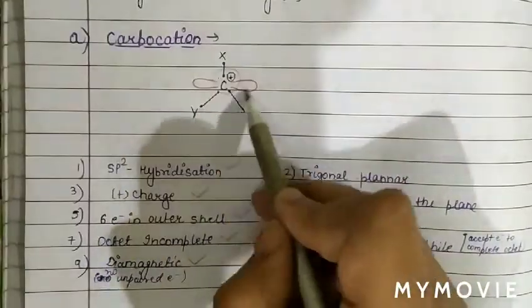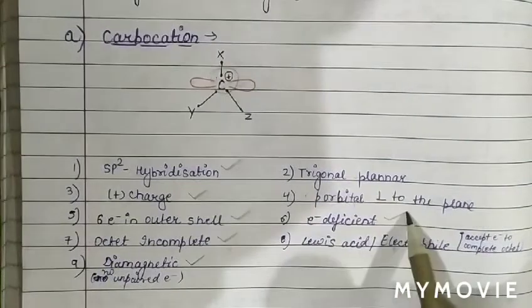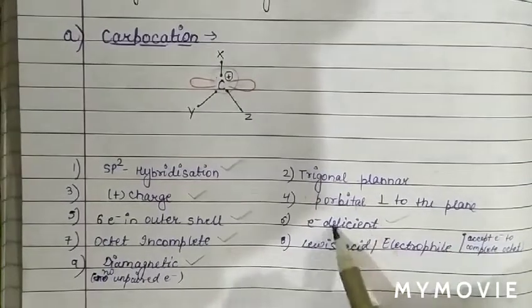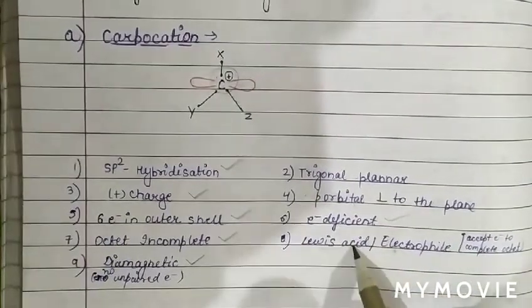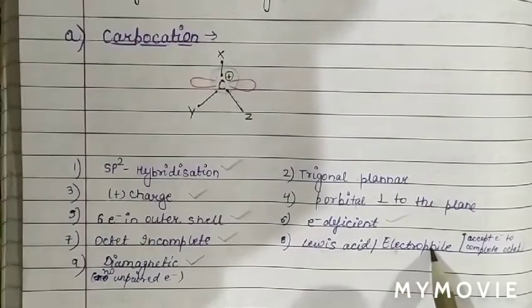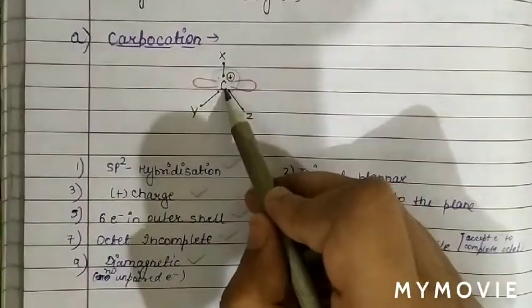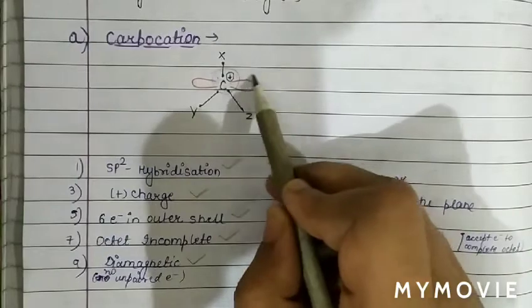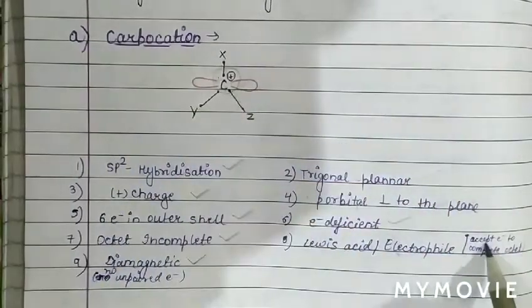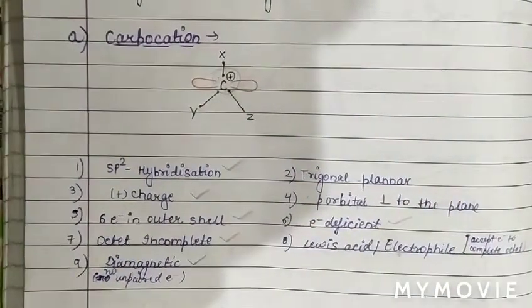As only 6 electrons are there, it is electron deficient, and electron deficient species are Lewis acids. It is also an electrophile because carbocation can accept an electron pair into its vacant orbital to complete the octet.